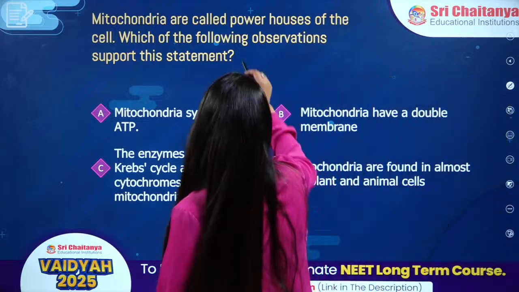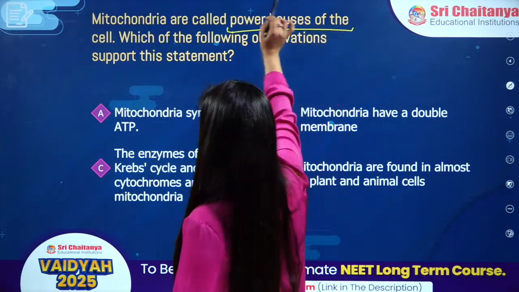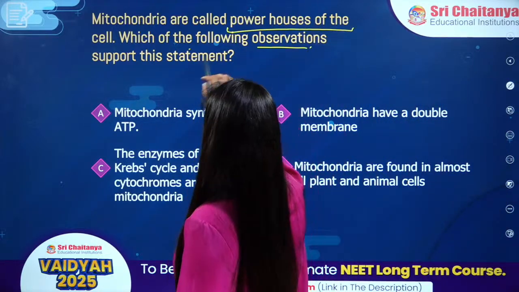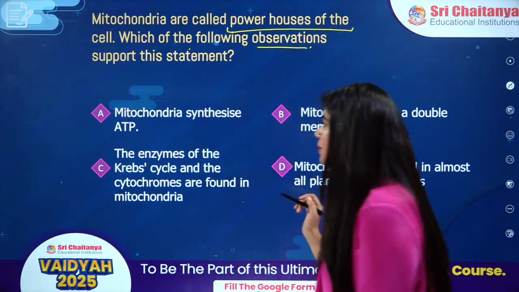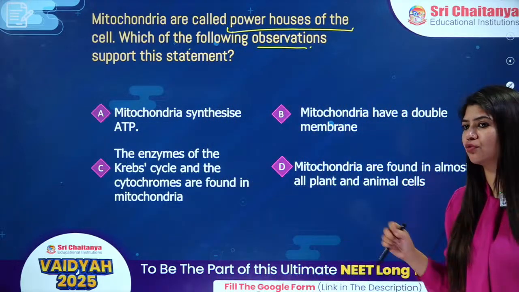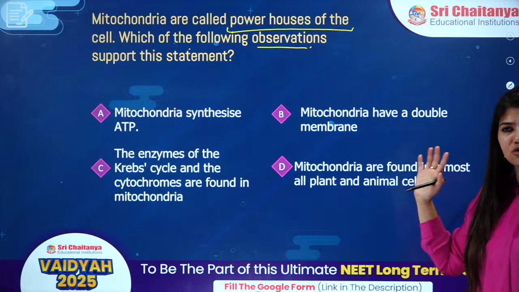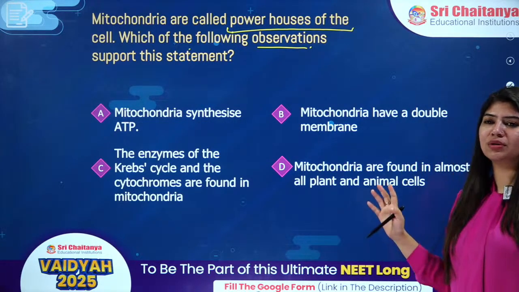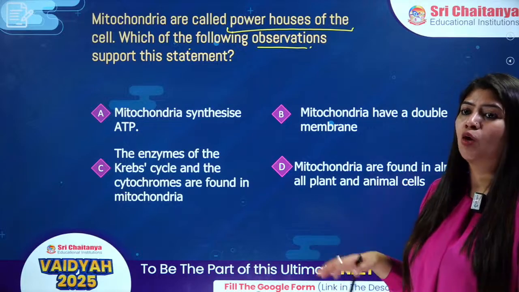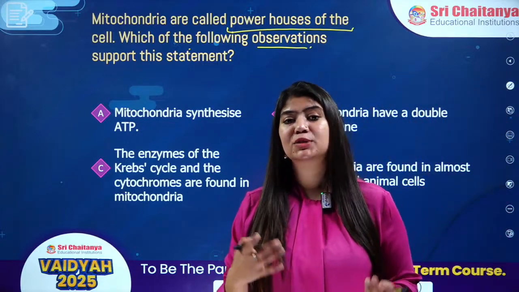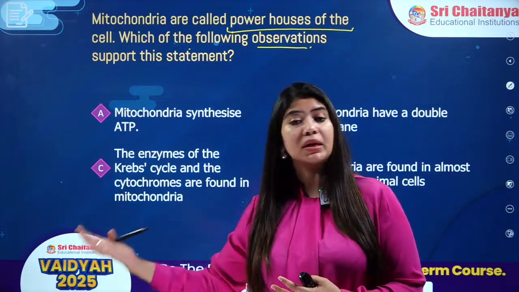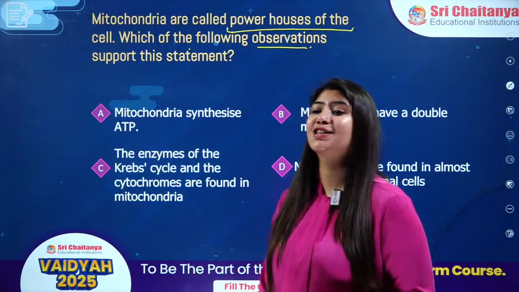Mitochondria are called the powerhouse of the ATP. Which of the following observations supports this statement? Why are mitochondria called the powerhouse of ATP? I would say, the simplest question of the entire session. Very simple, very straightforward question. Why do we call mitochondria the powerhouse of ATP? Because it will synthesize a lot of ATP.